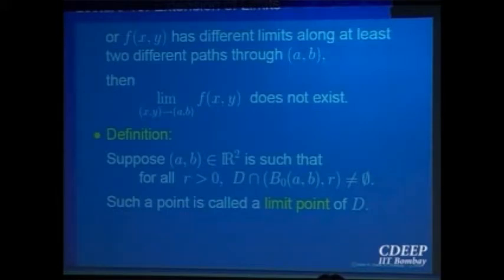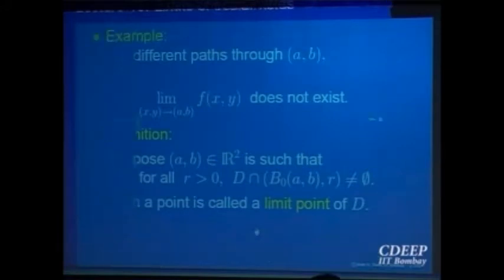So if I let this n go to infinity, I have a sequence in the domain D which is approaching the point (a, b). That point (a, b) need not be in the domain. Still I get a sequence from the domain D which approaches that point. So that is the idea of the limit point. It is something like boundary points, you can imagine that kind of thing. So that is called a limit point. So let us look at some examples.